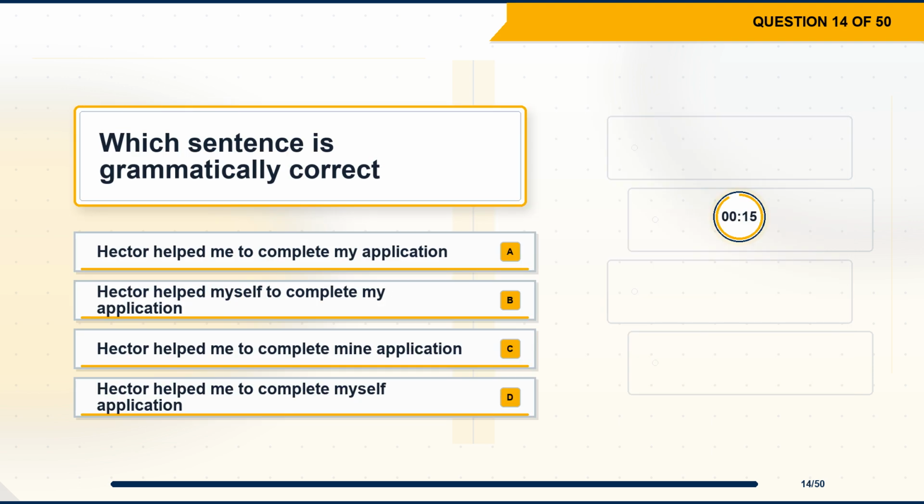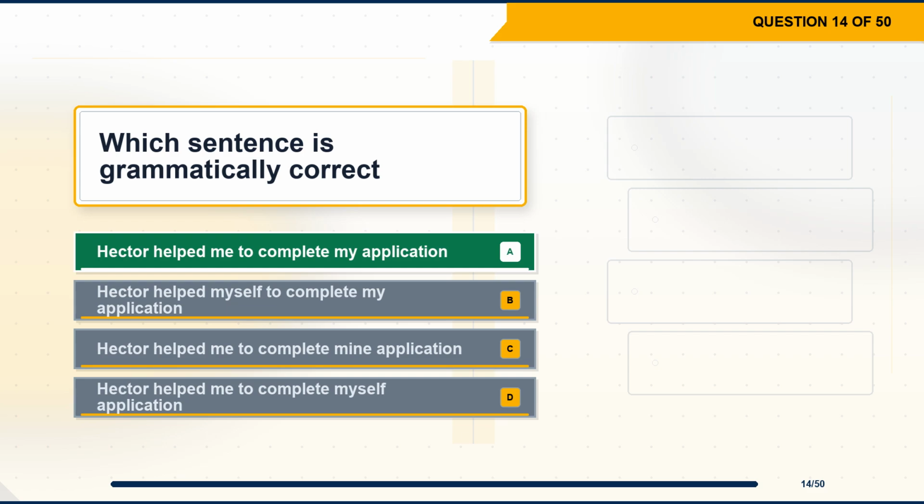Question 14. Which sentence is grammatically correct? Option A, Hector helped me to complete my application. Option B, Hector helped myself to complete my application. Option C, Hector helped me to complete mine application. Option D, Hector helped me to complete my self-application.